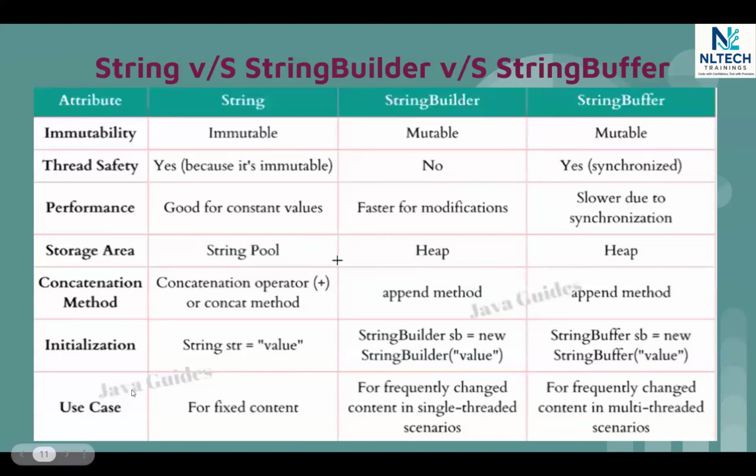Other than that, what are the use case differences? If you have some fixed content to be used and you really don't want to modify it, you can use the string class. But if you have something which is frequently changing, you can use string builder. And similarly for a buffer, you can use the same. Fine. It's understandable. So these are the differences which are asked in interviews also. That's why I'm sharing them with you so that you can be better prepared.